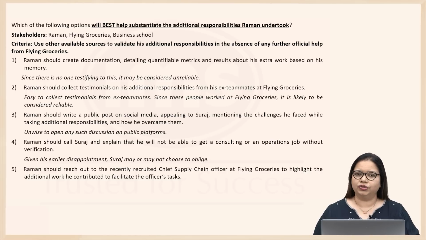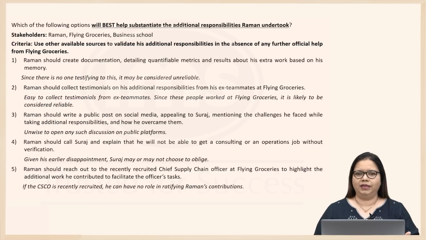Raman should reach out to the recently recruited Chief Supply Chain Officer at Flying Groceries to highlight the additional work he contributed to facilitate the officer's task. Now, this would have been a good thing if not for the words recently recruited. Because we are told that he is recently recruited, chances are quite likely that he did not work with Raman. And if he did not work with Raman, then any validation given by him will not be considered. And he may not even validate because he really doesn't know anything about this. So if the CSCO is recently recruited, he can have no role in ratifying or validating Raman's contributions.